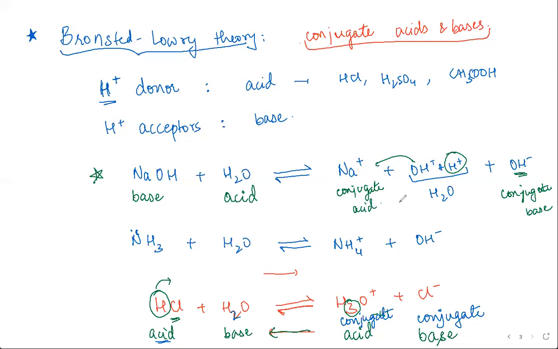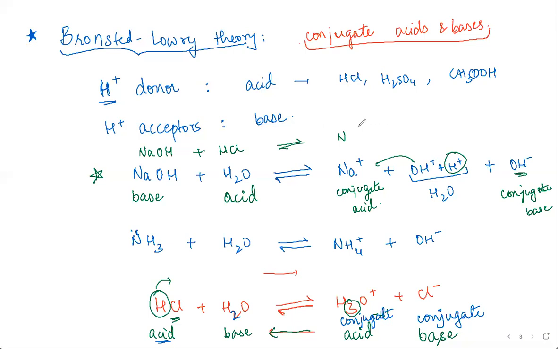Aren't conjugate acids formed when an acid donates a proton to a base? Yeah, if I write the same reaction, NaOH plus HCl, then there is a neutralization reaction and all.